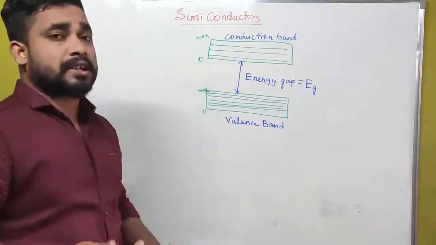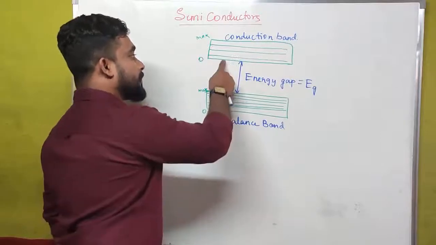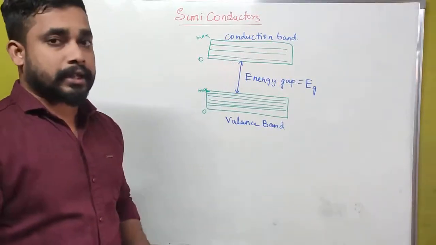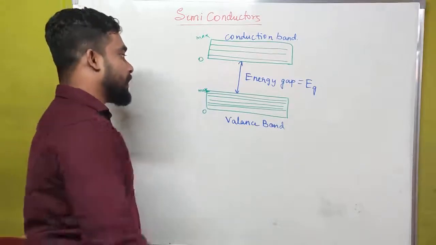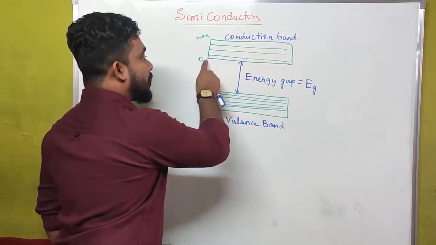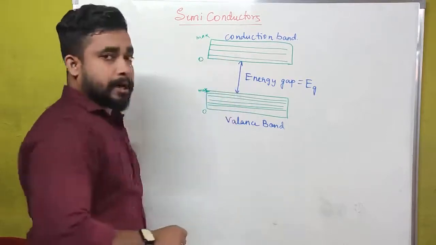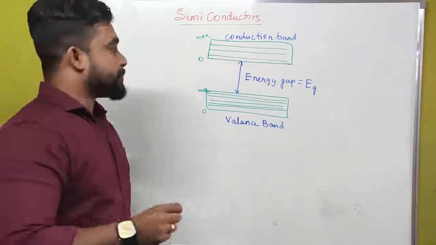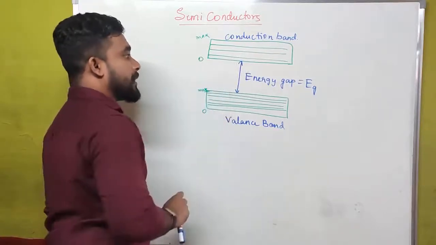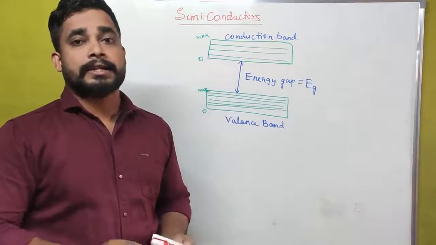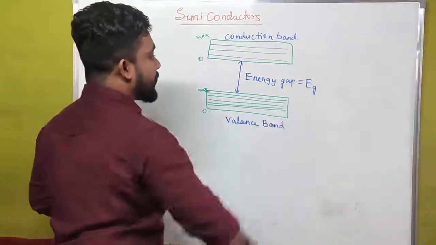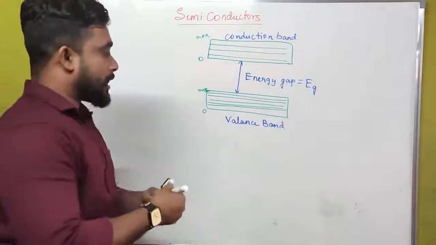Generally, we say the difference between the conduction band and valence band is the energy gap, but we have to see the maximum of the valence band and the minimum of the conduction band. The difference between the maximum of the valence band and the minimum of the conduction band is known as the energy gap of a material.